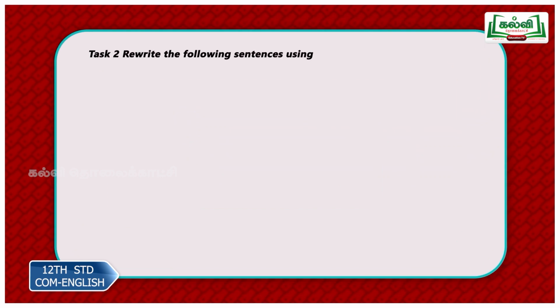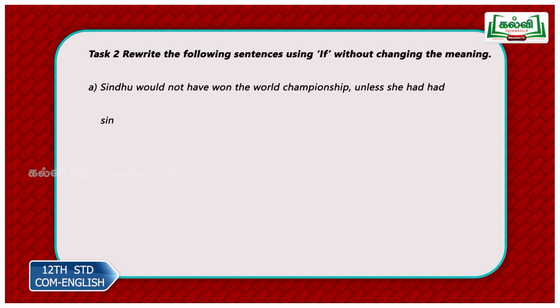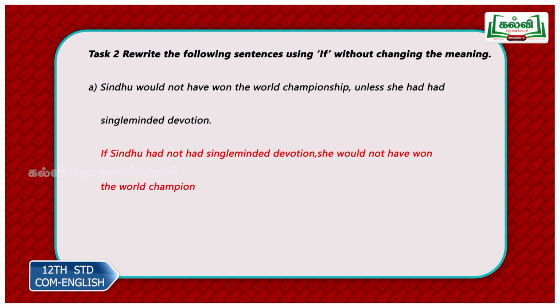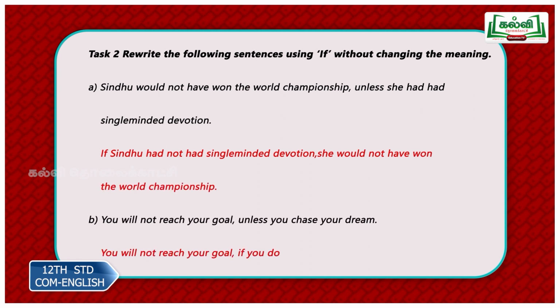Now rewrite the following sentences using if without changing the meaning. So that's very important. Read the sentence, understand the meaning, then reconstruct it using if without altering the meaning. Sindhu would not have won the world championship unless she had had single-minded devotion. Now look at the use of two hads here. As I told you, one had is for the past perfect tense. The other one is for possessing or ownership or having.